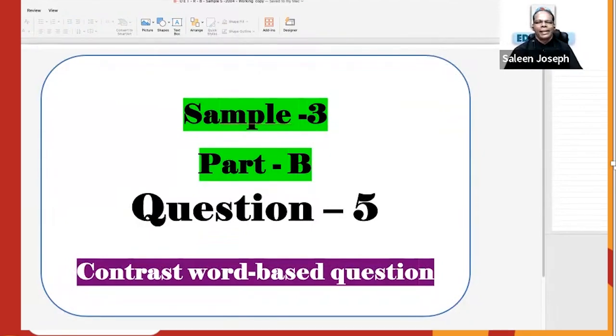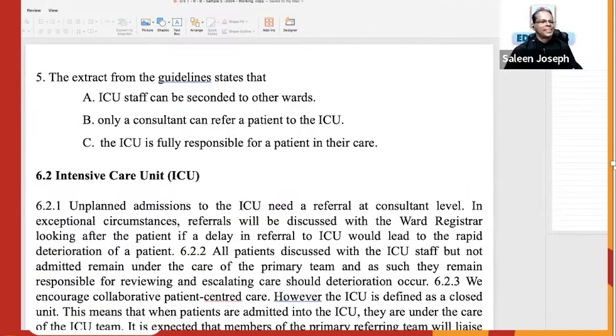Yeah. Sample 3, question 5, contrast word-based question. Do you have the stamina to go on? Yes, Father. Yes. Let's see that.